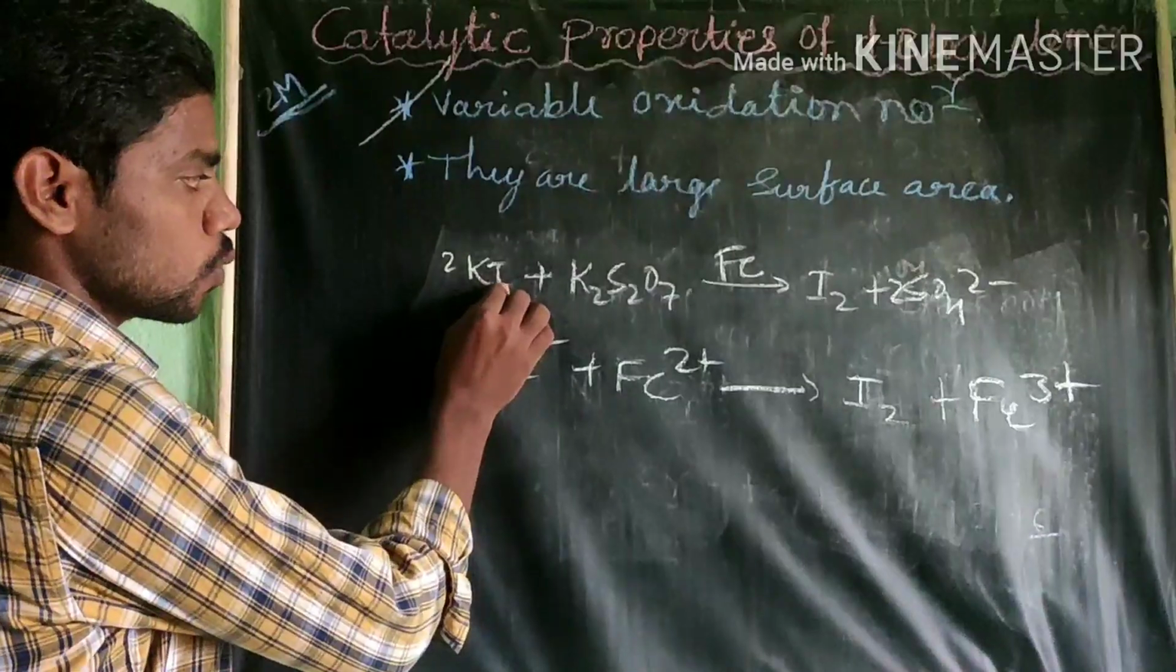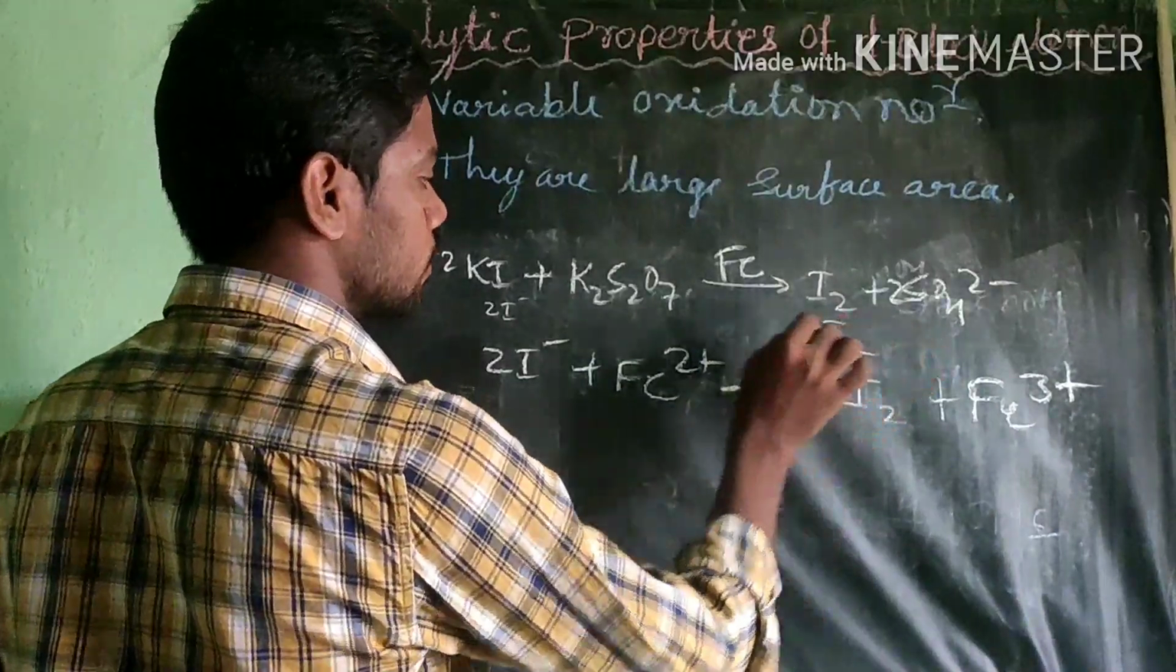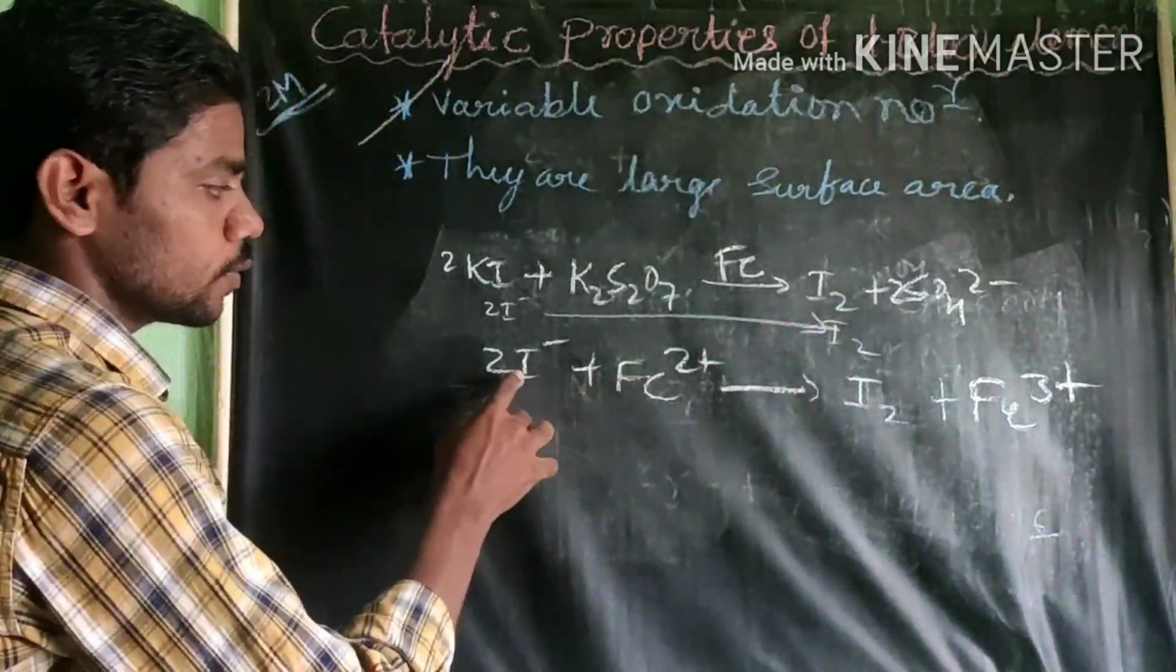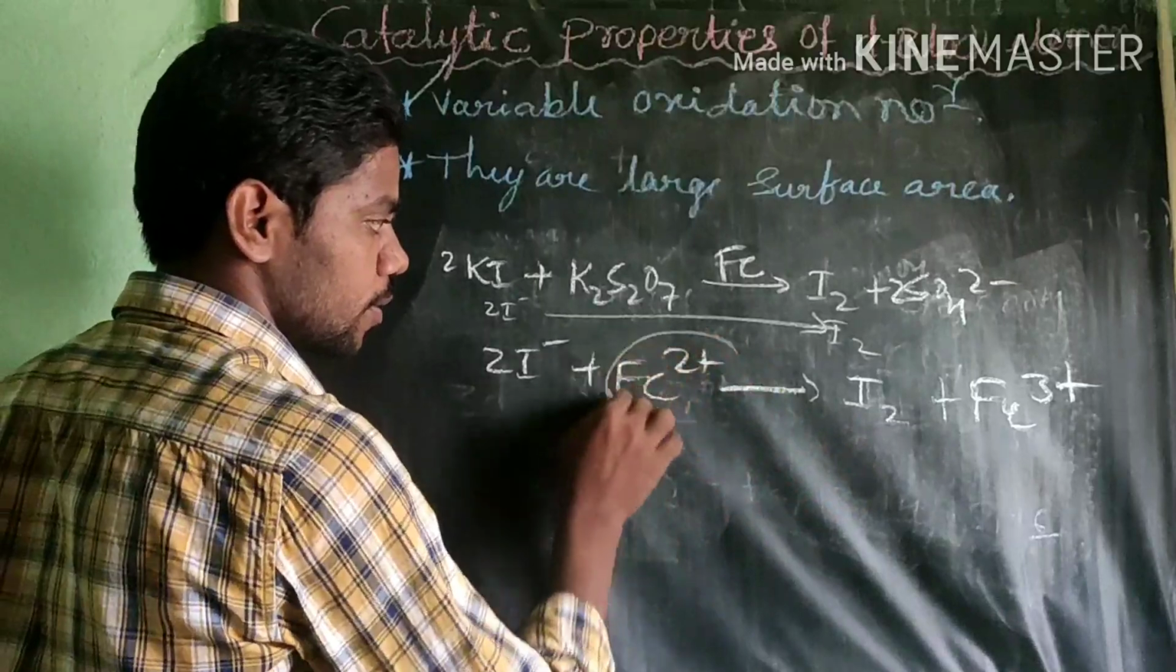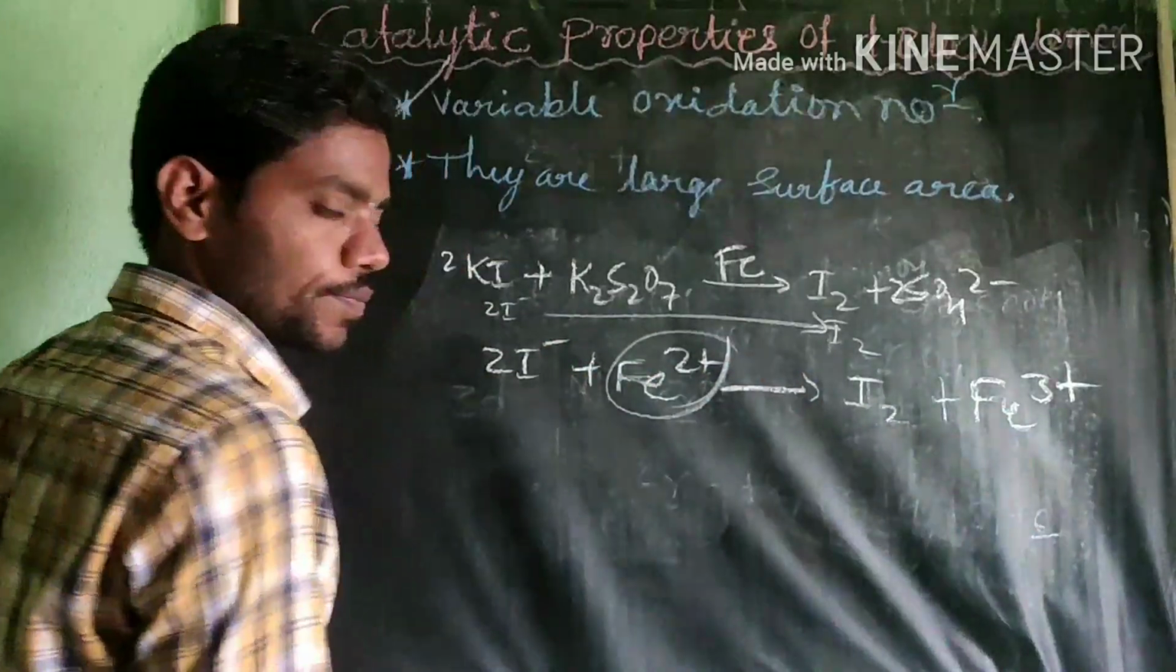Simply, this is 2I minus. 2I minus is converted into I2, in the presence of catalyst Fe2 plus. Fe2 plus goes to Fe3 plus.